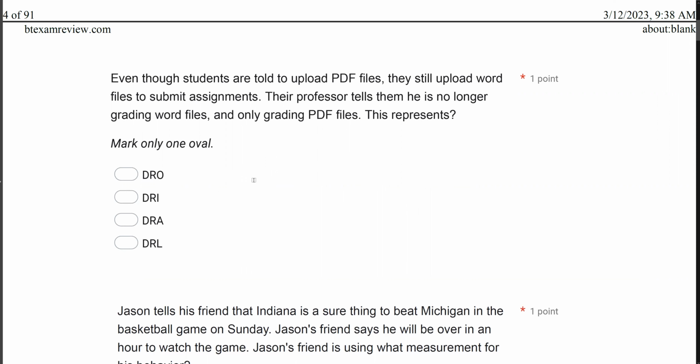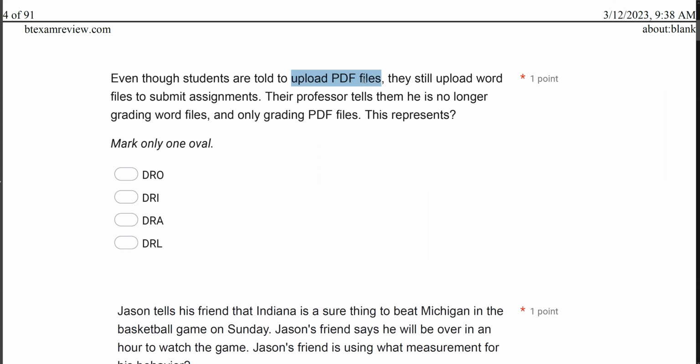The main difference between DROs and DRIs and DRAs is DROs don't teach replacement behaviors. DRO, differential reinforcement of other behaviors, you reinforce in the absence of a behavior. With incompatible and alternative, DRIs and DRAs, we're going to be putting the target behavior on extinction, but then reinforcing a specific new replacement behavior. So you have to ask yourself, is a replacement behavior being taught or reinforced? Well, in this case, yes.